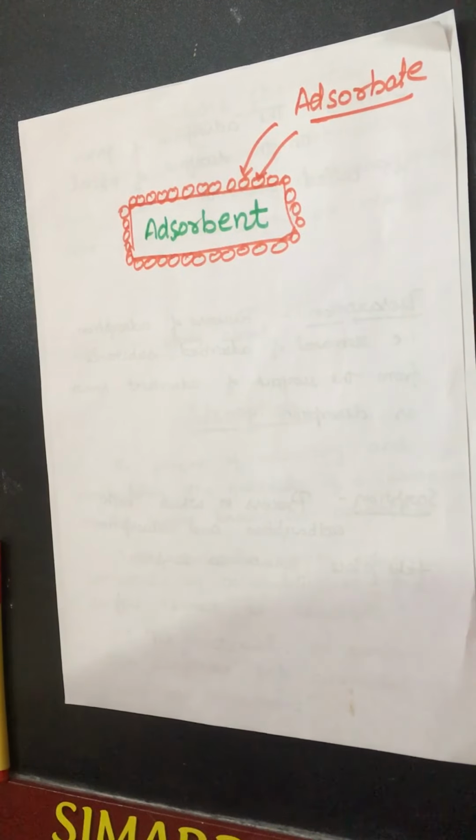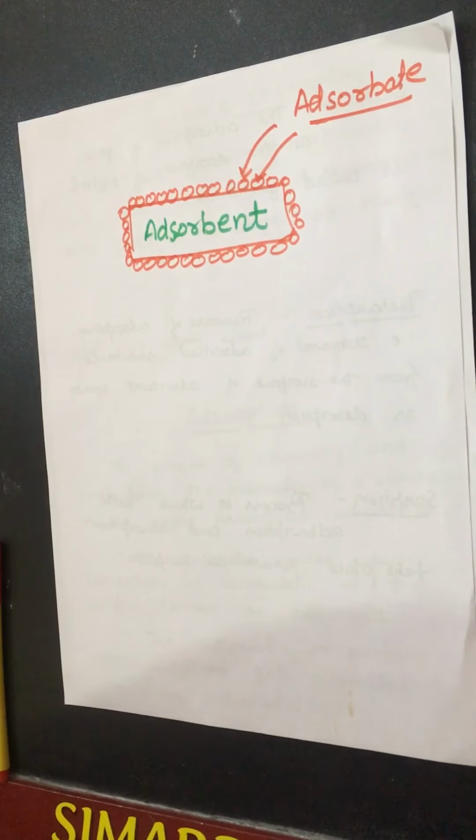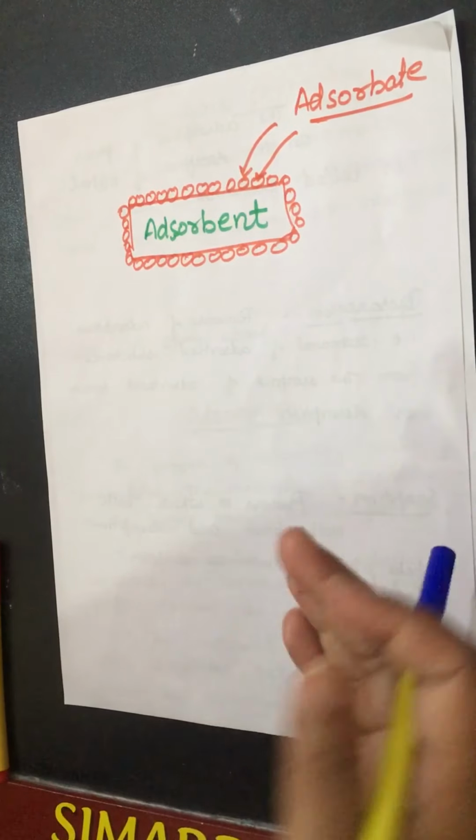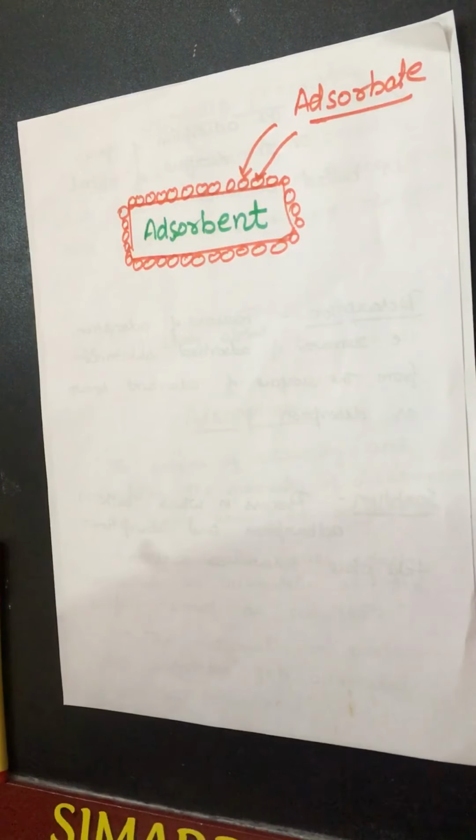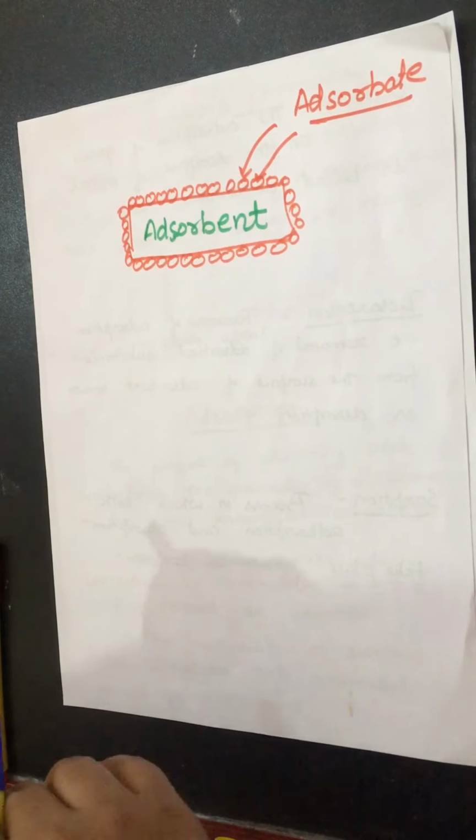So you have to remember adsorbate and adsorbent. The adsorbent is the surface on which the substance gets accommodated, and the adsorbate is the substance which gets attached to the surface of another substance. That is the difference between adsorbate and adsorbent.